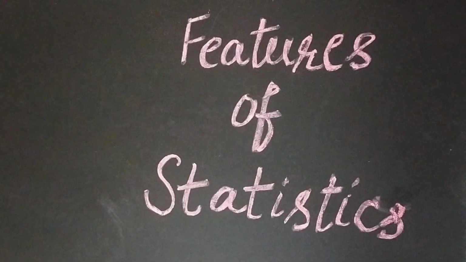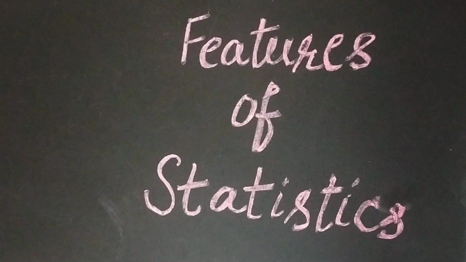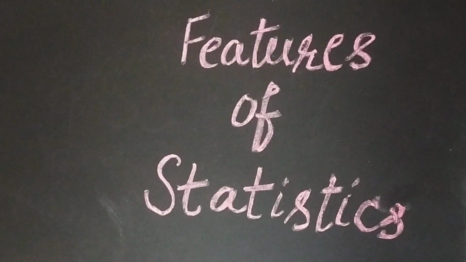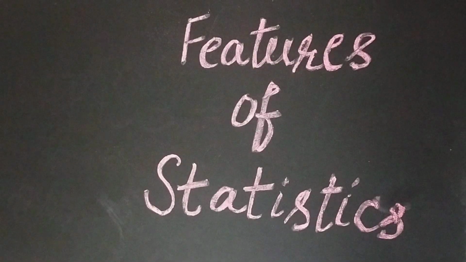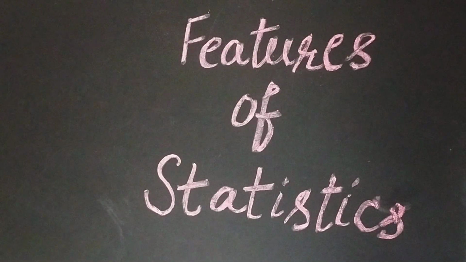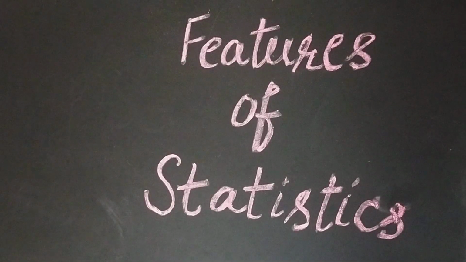The next characteristic we have just mentioned earlier is statistics must be collected in a systematic manner for a predetermined purpose. The data which is collected in a haphazard manner doesn't serve any purpose. So what is the purpose of collecting the data? That must be clear in the mind of the researcher or the person who wants to get some information. So the purpose should be specific and well defined, because otherwise what can happen? You can collect too much data or too little data.